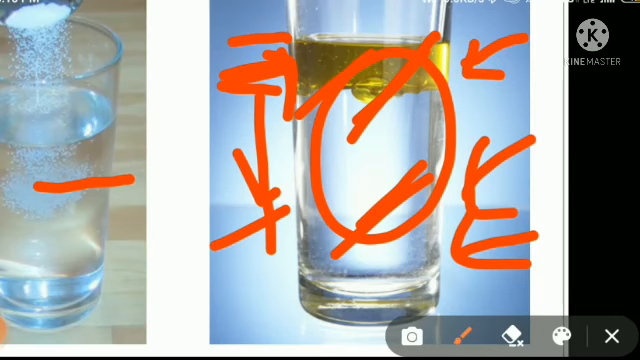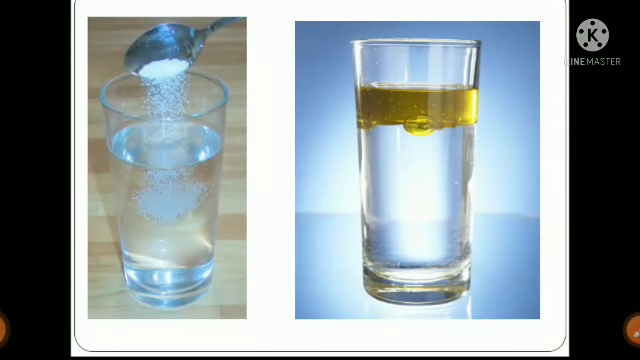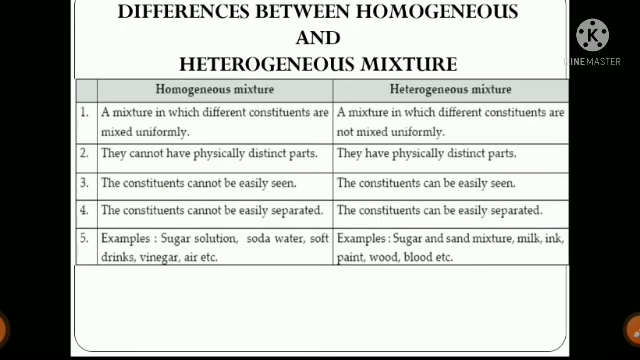In a heterogeneous mixture you will see layers of the different components that are forming it. The composition of the mixture is different in different parts of the mixture. So these are some properties of heterogeneous mixture. Why am I telling you the properties? Because it is important, since in exams most of the time the question comes: write the difference between homogeneous and heterogeneous mixture.